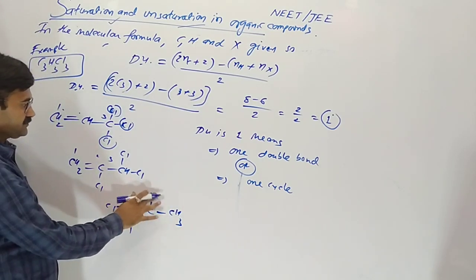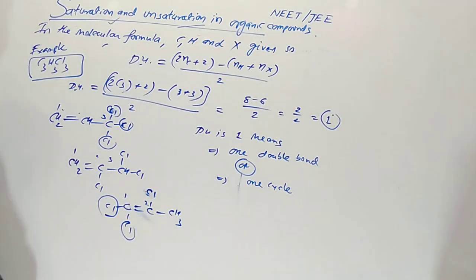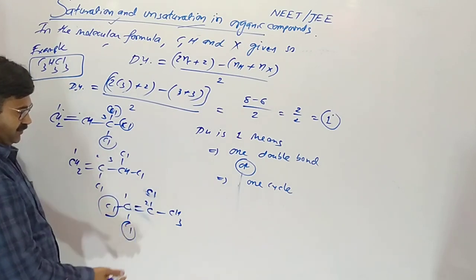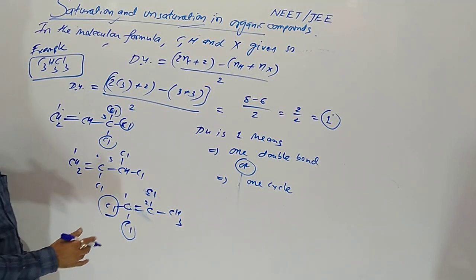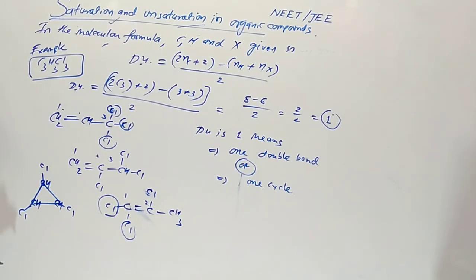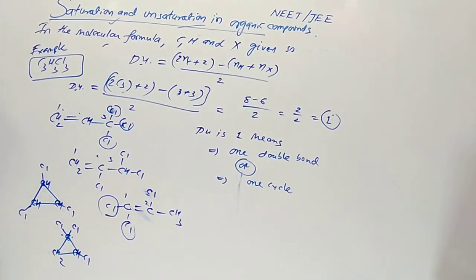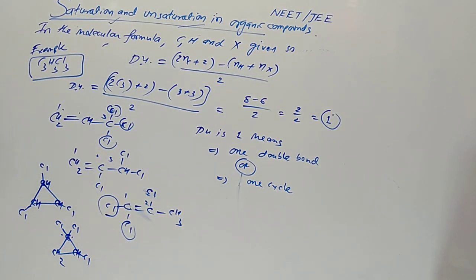So 1, 1, 2 trichloropropene also, and cyclic possibilities: Cl, Cl and Cl on CH, CH, CH. Otherwise 2 Cl here, 1 here, so 1, 1, 2 trichlorocyclopropane also. Here 1, 2, 3 trichlorocyclopropane also occurs there.